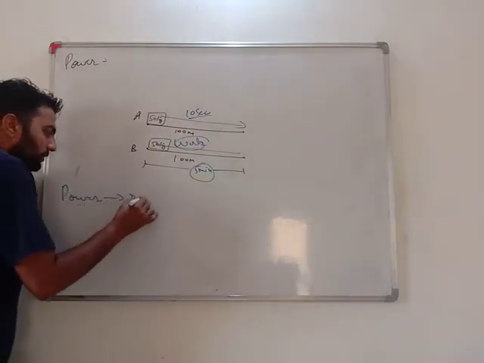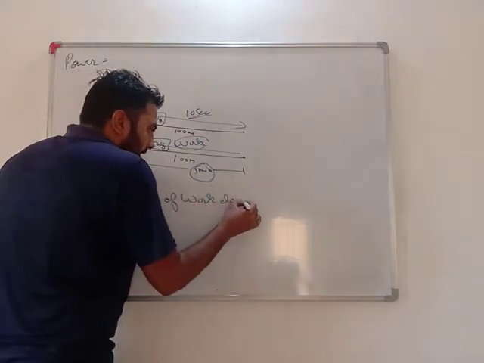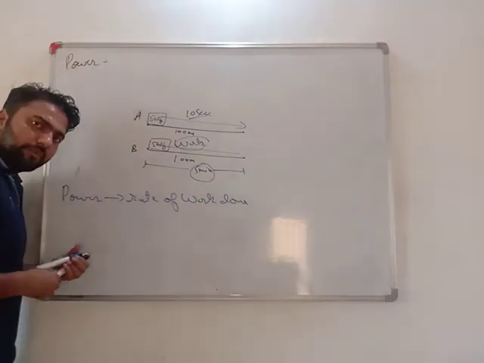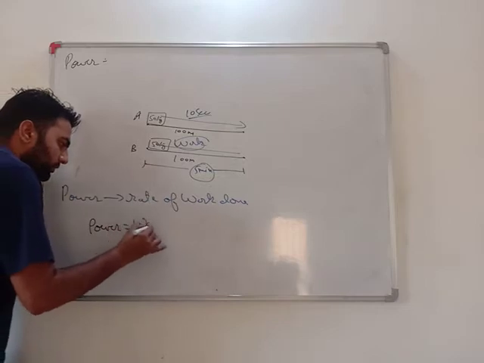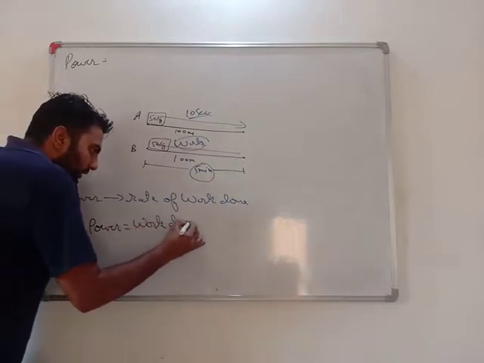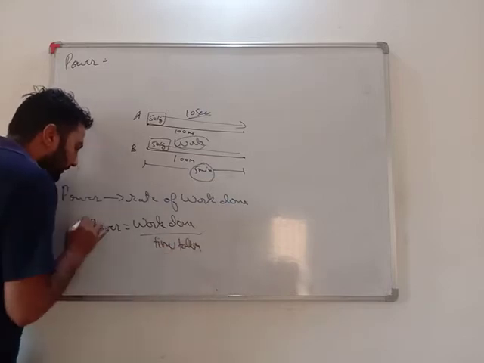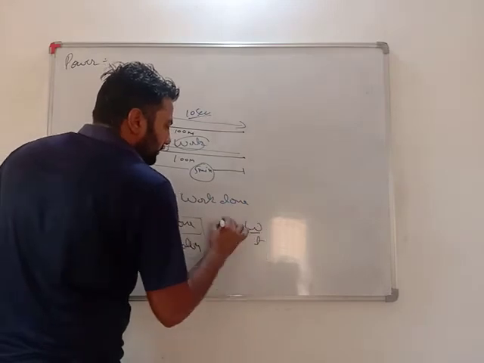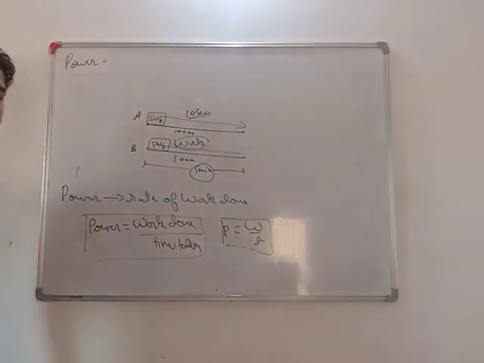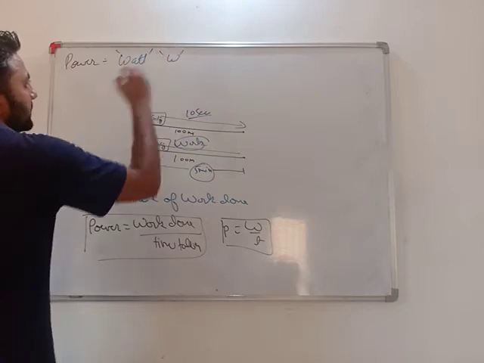Power equals to rate of work done. How much work is done in how much time? So power equals to work done upon time taken to complete that work. Very important. That is power P equals to W upon T. Very important. The unit of power is watt. Symbol used is W.